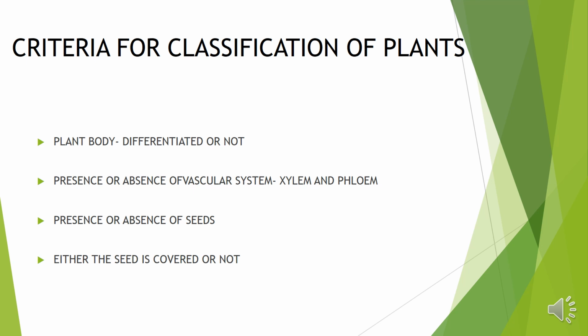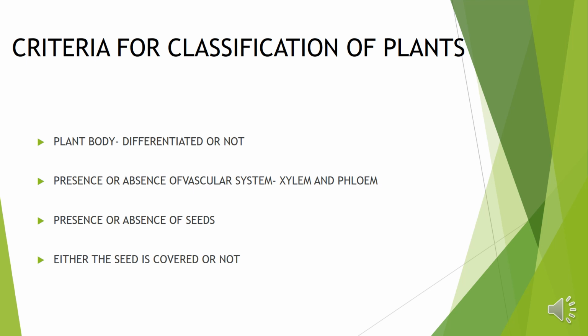The first one is either the plant body is differentiated or not. So what are the basic structures of plants? Plants have roots, stems and leaves. So if roots, stems and leaves are present in the plants, then this is known as differentiated plant body, and if these structures are not present, then it is known as undifferentiated plant body.